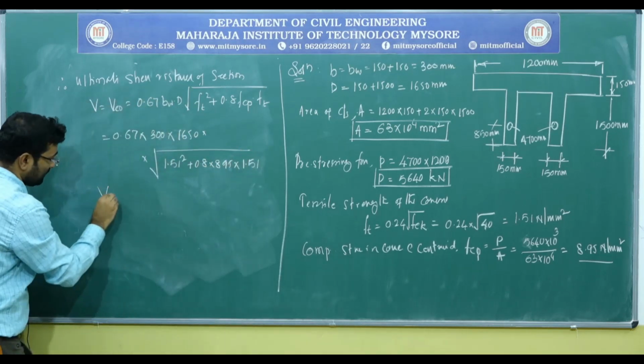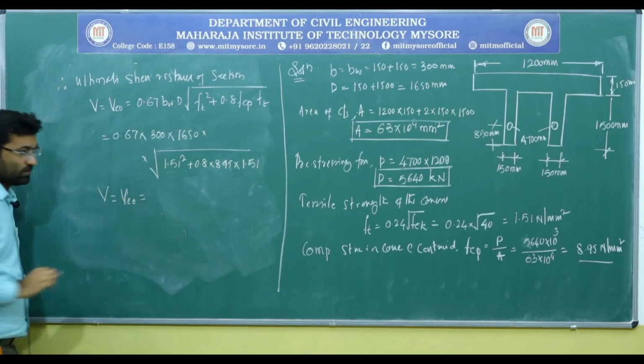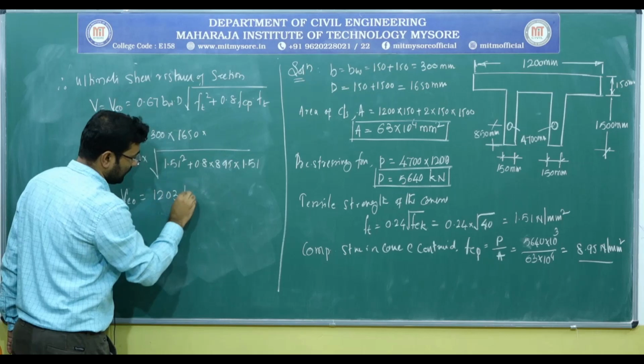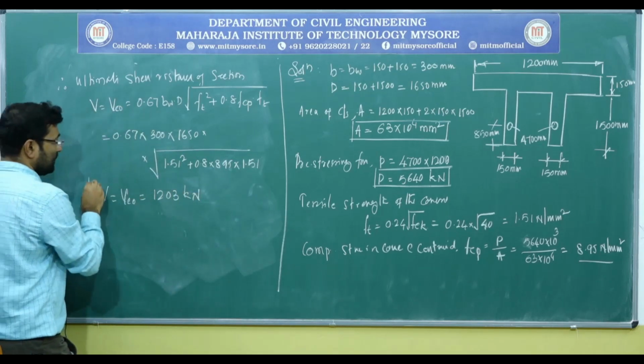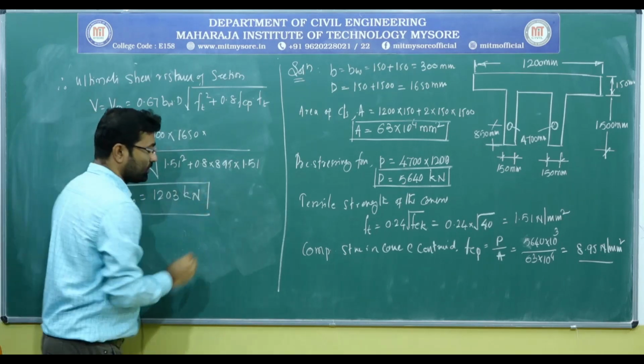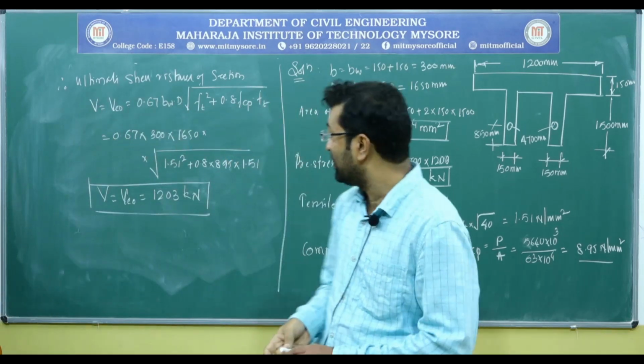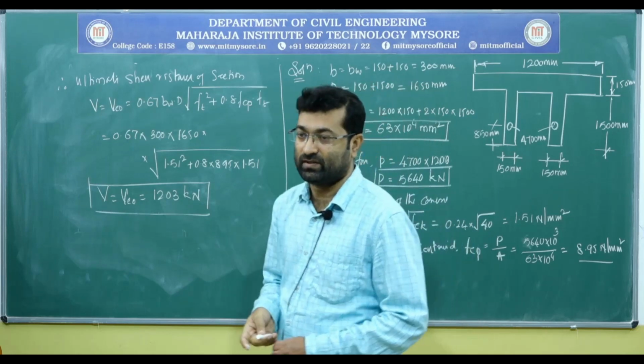So this gives me V equals VCO equals 1203 kilo newtons. So this is how we can calculate the ultimate shear resistance capacity of the double T sections.